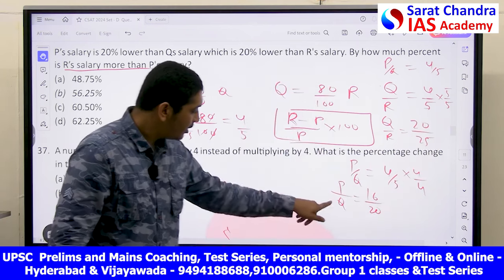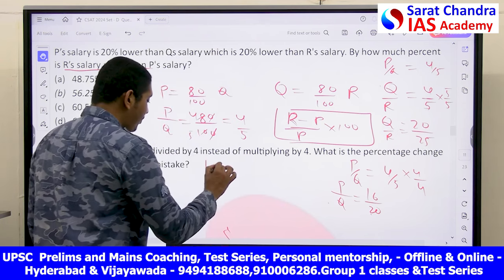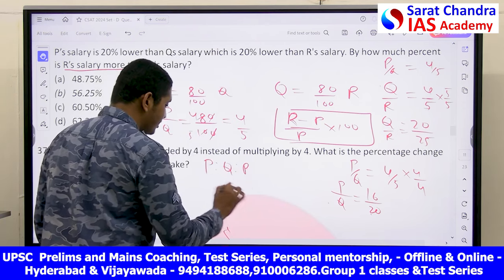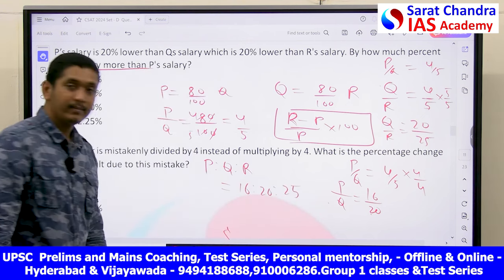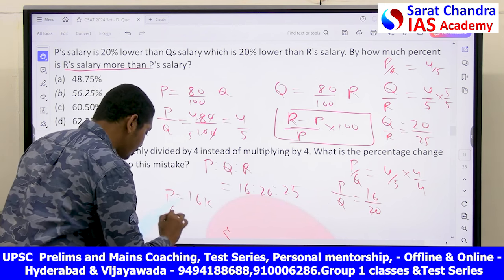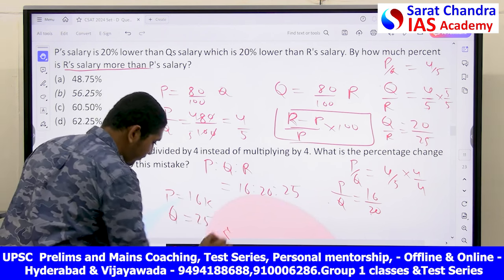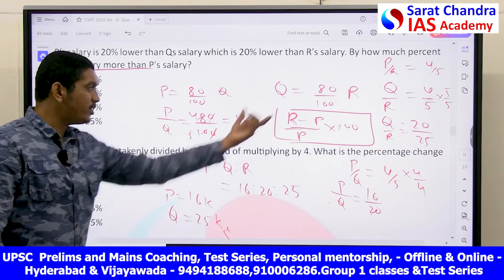Here, if you compare, Q is 20 here, Q is 20 here, same. So now I will get P is to Q is to R is equal to 16 is to 20 is to 25. Now, let's say P is equal to 16K and Q is equal to 25K. K is nothing but a constant. We'll substitute these two into this.